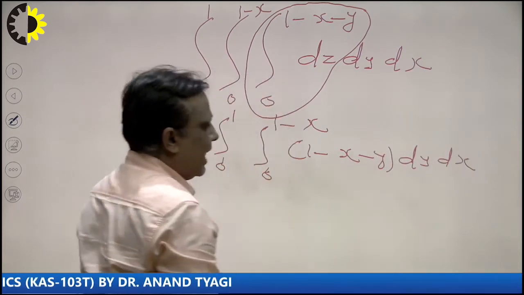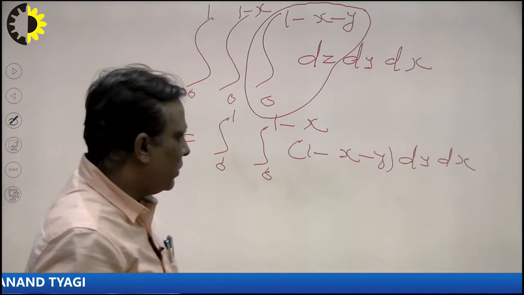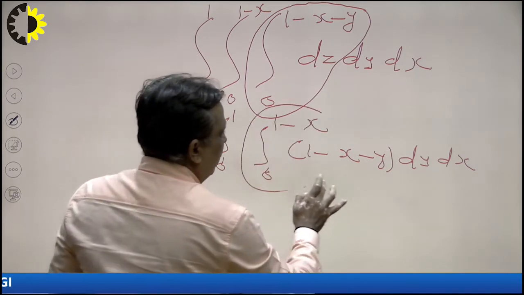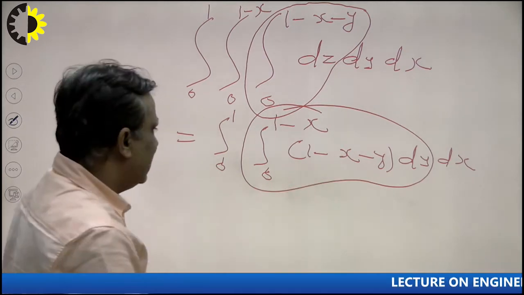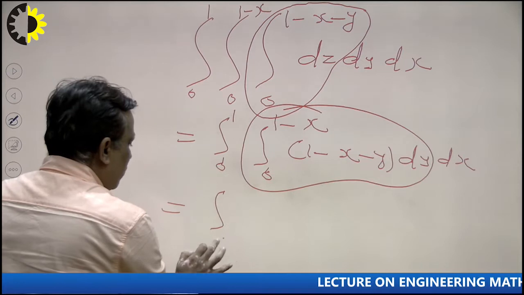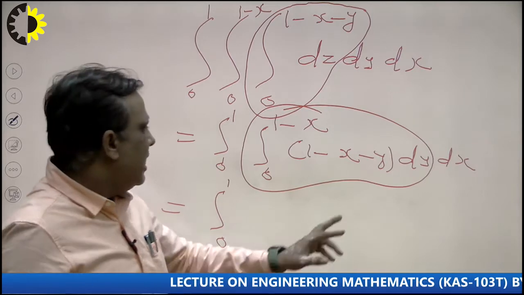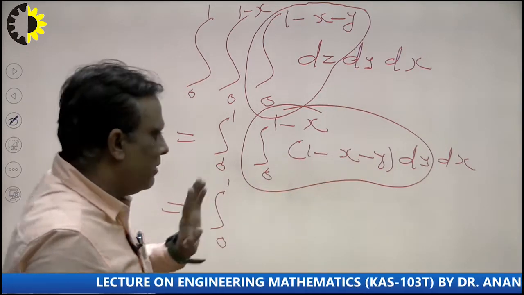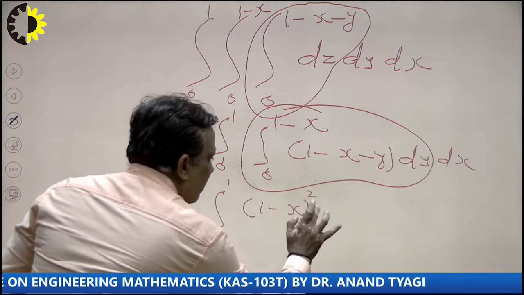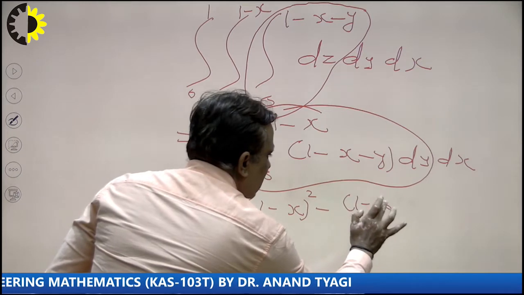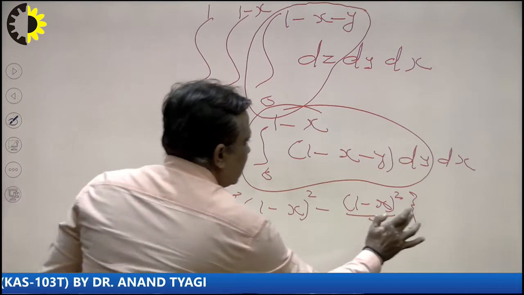Now the question is what to integrate here. First of all we see that this is the limit of y, so first of all we integrate with respect to y here. So 1 minus x is a constant, so what will be the answer here? The answer will be 0 to 1, I write here, 1 minus x is a constant, so (1 minus x) into y, minus y square by 2, and upper limit minus lower limit, so what will be the answer here? (1 minus x) whole square, minus (1 minus x) whole square by 2 here. In this way we can solve the problem, and this is dx.